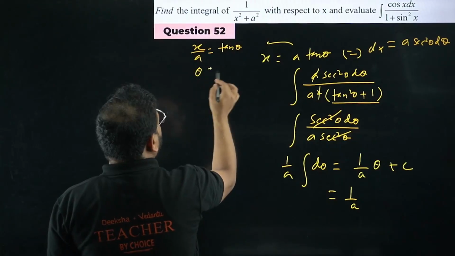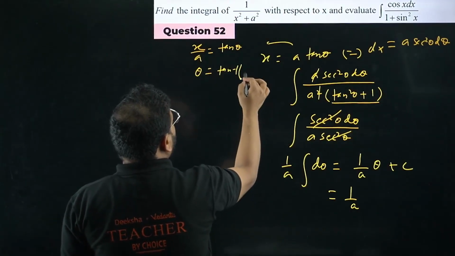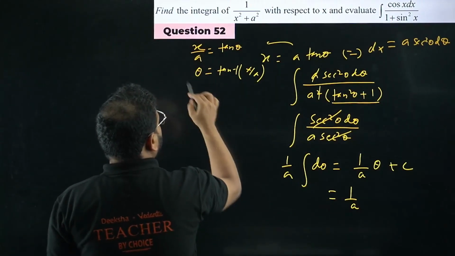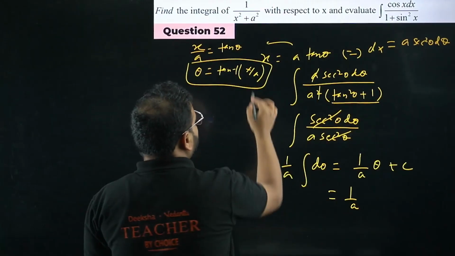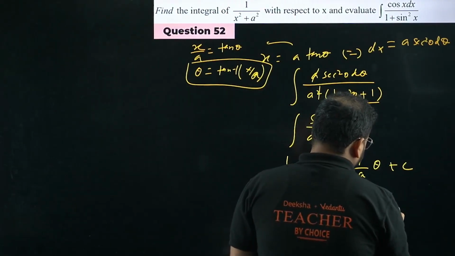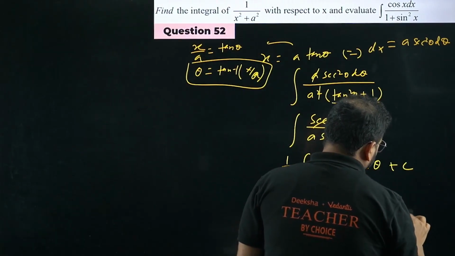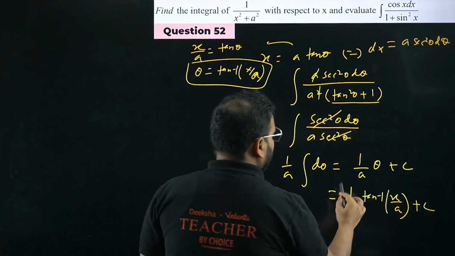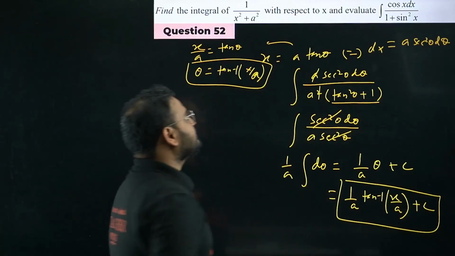So theta value is nothing but tan inverse of x by a. So 1 by a tan inverse of x by a plus c is your answer. The proof of the function.